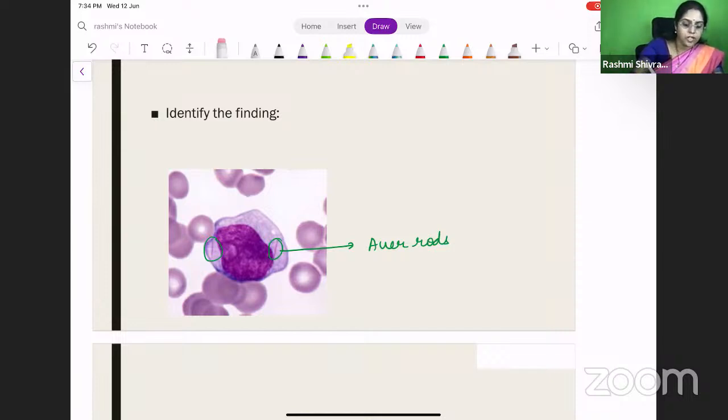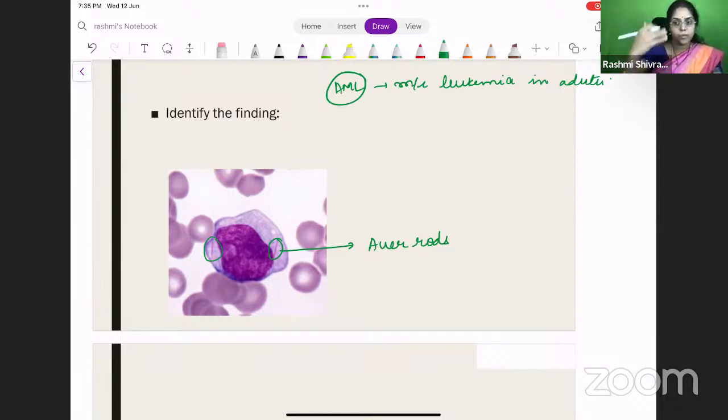Auer rods are found in AML. Right? AML. It is the most common leukemia in adults. What happens? You can have Auer rods. There are multiple varieties that you have to remember, but I will tell you a few important points for AML that you should remember from the MCQ point of view.